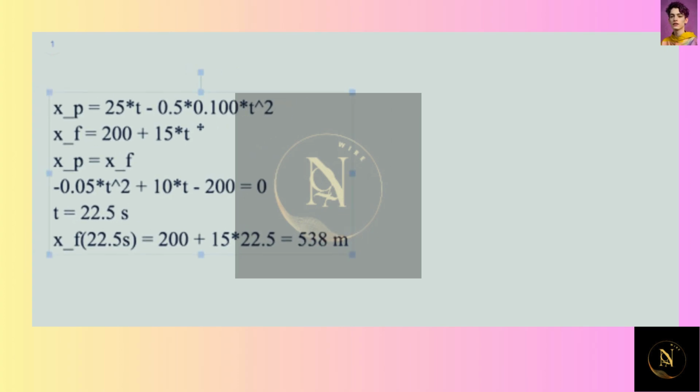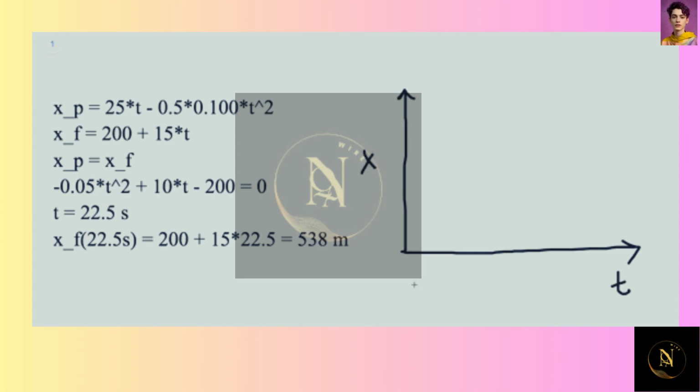Now for part C, we want to sketch the positions of the front of the passenger train and the back of the freight train. So great. Here's our time. Here's our position axis, the origin.